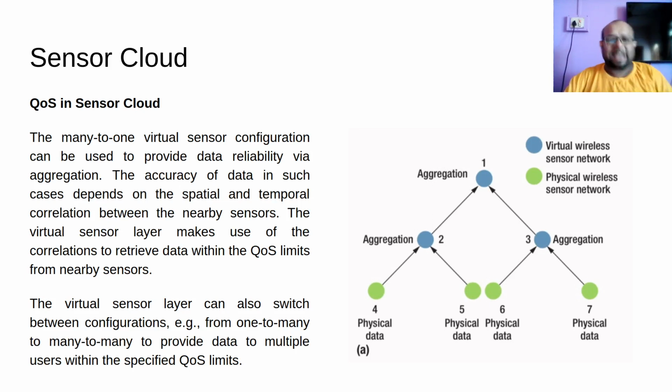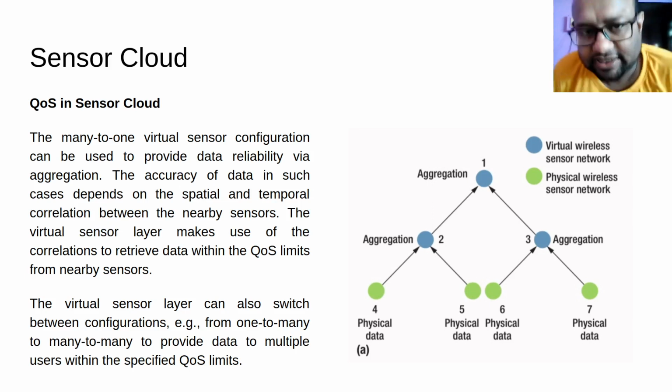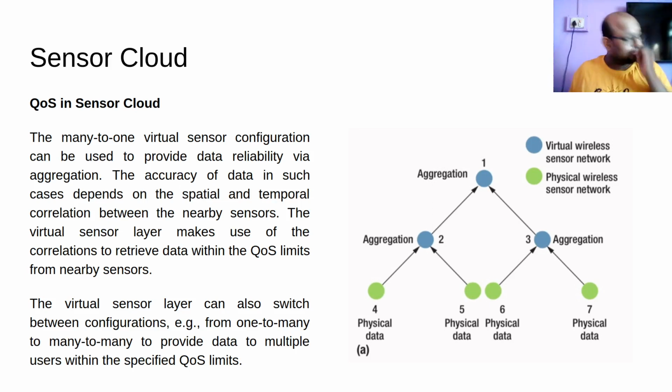Temporal means in time. There is less temporal correlation between these two sensors in that case. So I will not get an accurate view of whether my sensor at Gormur is acting properly by looking at the sensor at Lahoti.